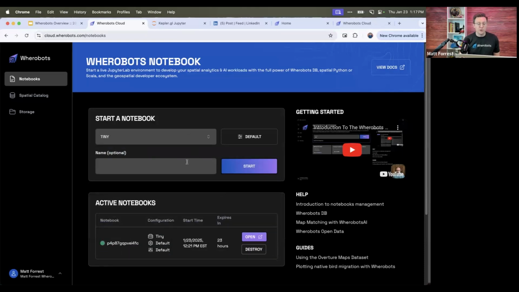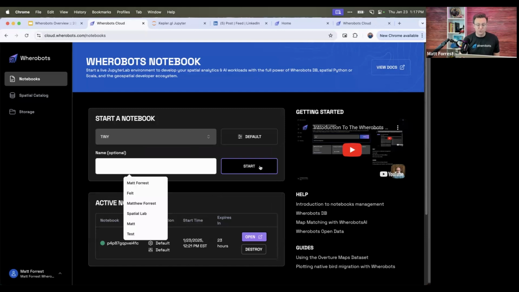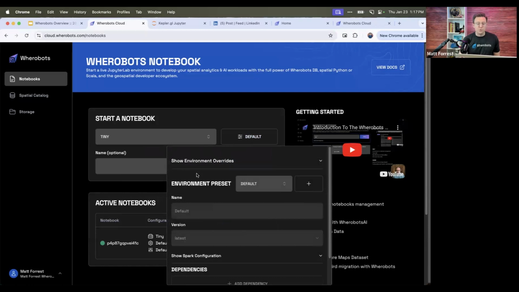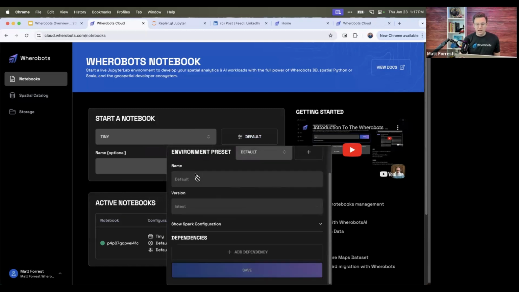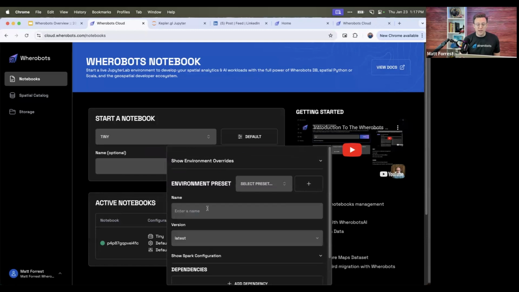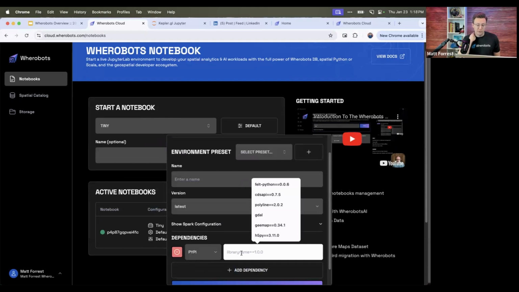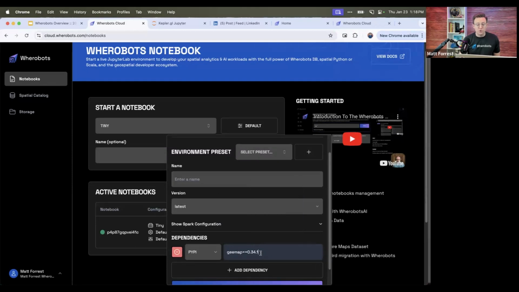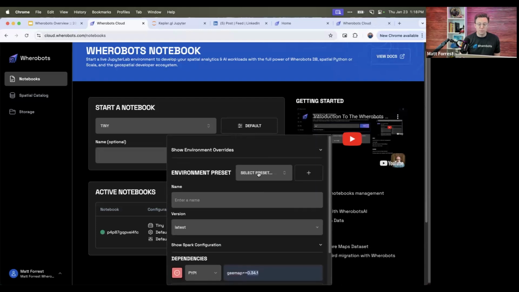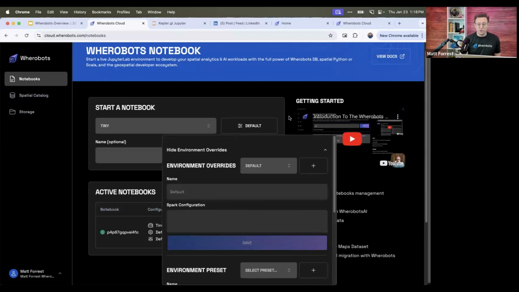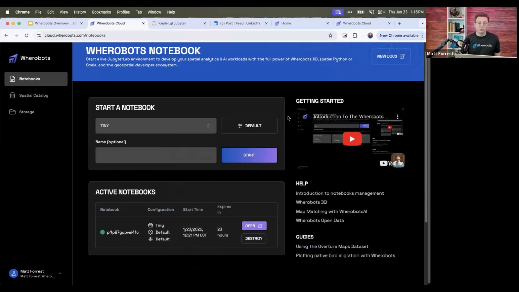To create a compute environment, you can give it a name if you want, or just hit start, and that will start it. So you can go ahead and do that. If you want to install additional Python packages, create a new compute environment and add a dependency. So if you wanted to install something very specific, like Gmap or Felt Python, you can do that. You do have to designate the version number, using the equals version, and then you can create your own preset and save those. I have a bunch of them saved here, which I've used in the past for different things. But you don't need anything special to run what we're doing today.